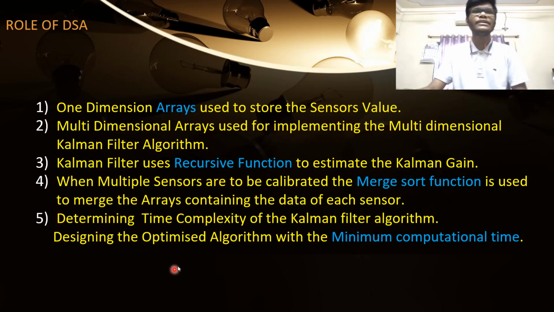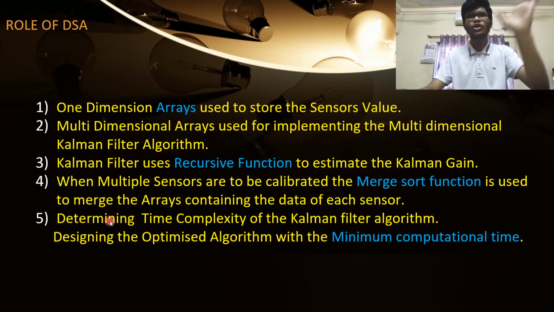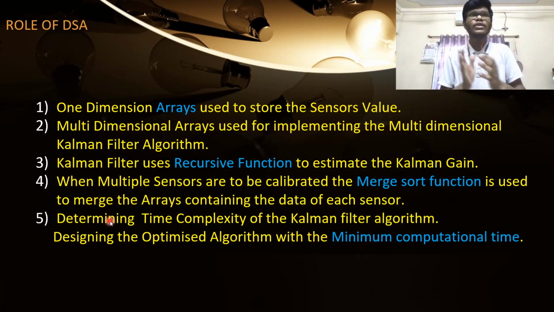And finally, measuring the time complexity of a designed algorithm is very important, because the Kalman filter algorithm can be implemented in n number of ways. So we should make sure that the algorithm which we are implementing is time efficient and is taking minimum computational time. So for that we determine the time complexity. If we figure out the algorithm which uses minimum computational time, then it will be very good, because sensors are giving the output in very less time. So our algorithm should be very efficient. It should focus on speed as well as accuracy of the readings.